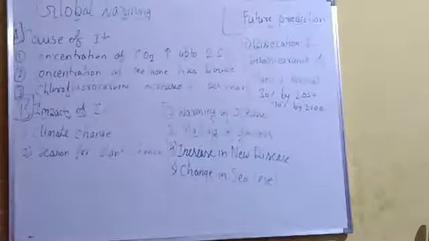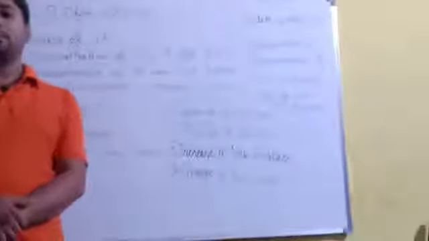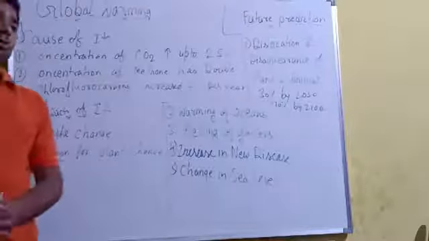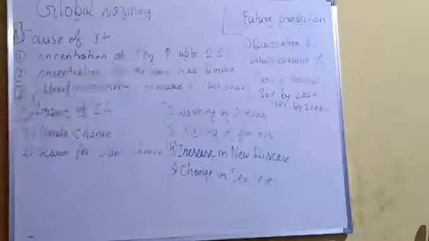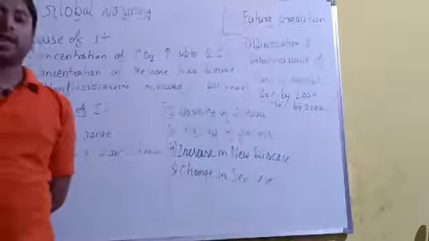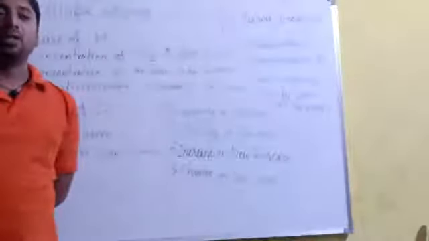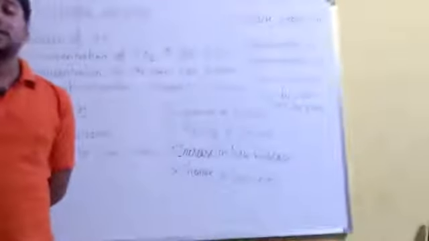After this, what is the future prediction if things continue like this? First of all, it will majorly affect plants and animals. A research says that, now it is 2021, up to 2050, 30% of plants and animals will disappear due to this global warming effect, because they will not be able to survive in this climate.